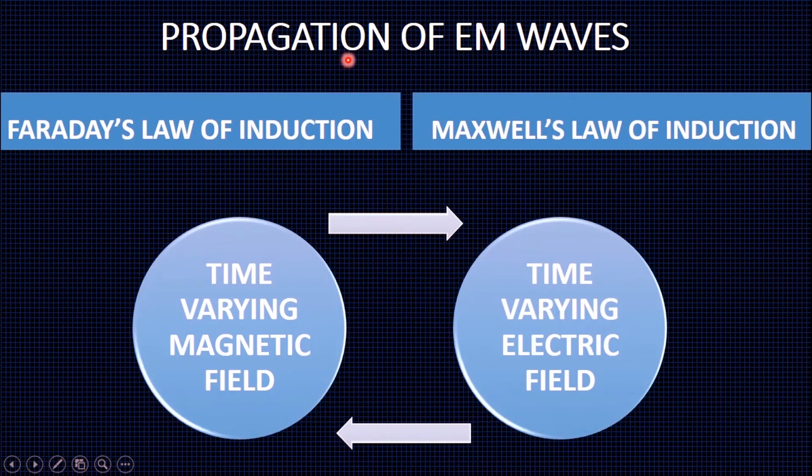Thus, in the propagation of electromagnetic waves, Faraday's law of induction and Maxwell's law of induction are applied. That is, a time-varying magnetic field creates a time-varying electric field, and once again, a time-varying electric field creates a time-varying magnetic field. This process goes on, and hence the electromagnetic waves propagate.